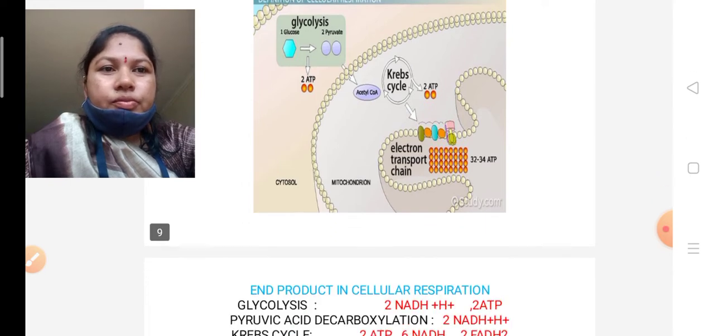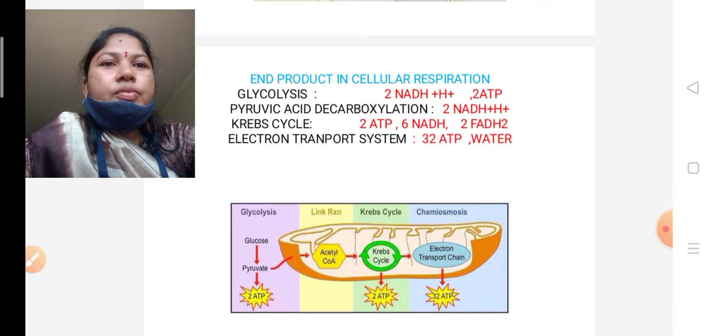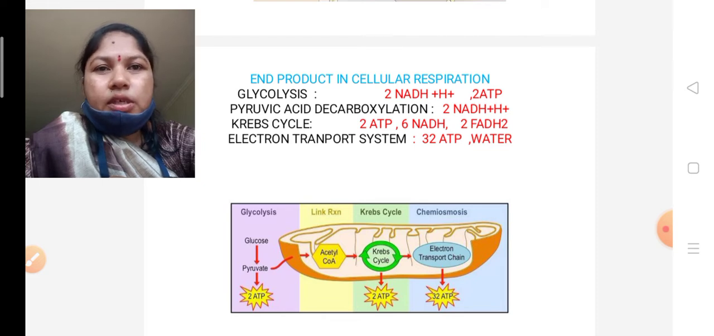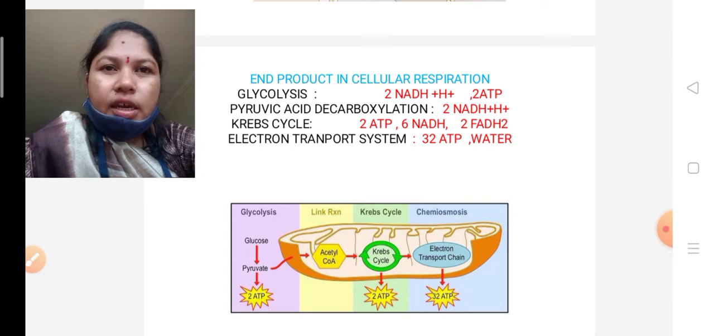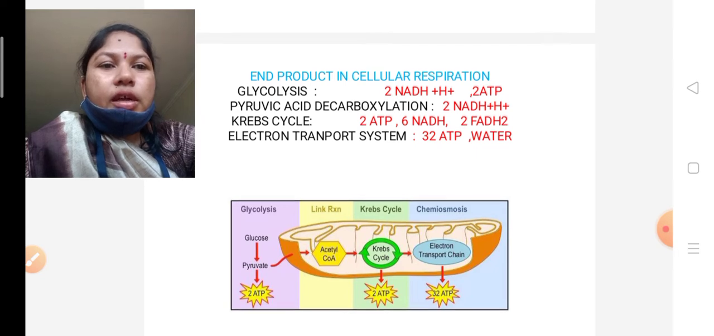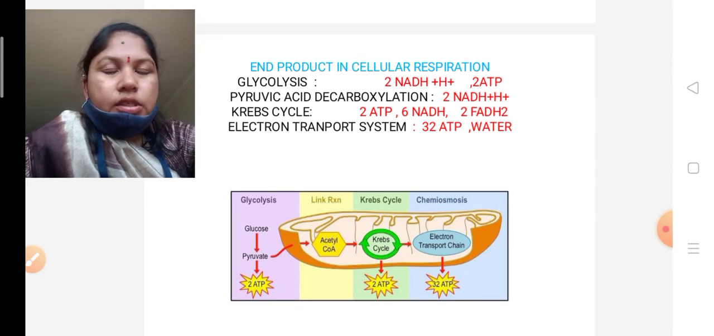Okay, see here, these are the end products in the whole cellular respiration process. Glycolysis produces 2 NADH plus H plus and 2 ATP, and from pyruvic acid 2 NADH plus H plus are produced. The Krebs cycle produces 2 ATP, 6 NADH and 2 molecules of FADH2. In the electron transport system 32 ATPs are produced, and along with that water molecules are also produced. Okay, see, this is the entire structure of cellular respiration.